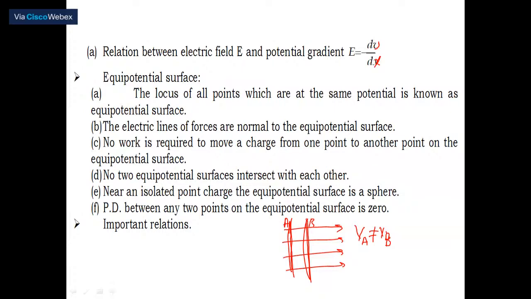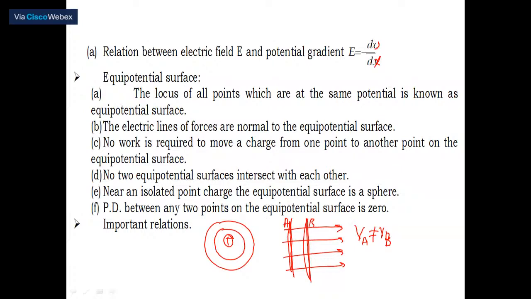No work is required to move a charge from one point to another on an equipotential surface. No two equipotential surfaces intersect each other. Near an isolated point charge, suppose you have taken an isolated point charge like this. This is the point charge. How do the equipotential surfaces look? This can be called an equipotential line, and this can also be called an equipotential line. That is a sphere. The potential difference between any two points on an equipotential surface is always zero, because there is no change in the potential.